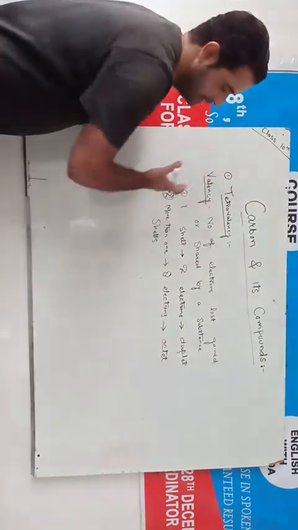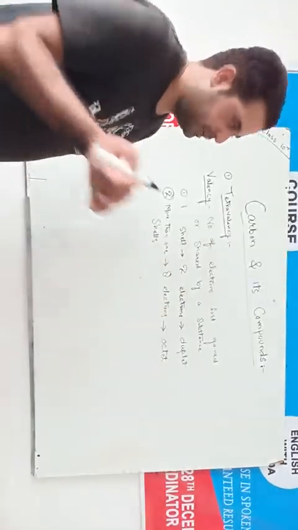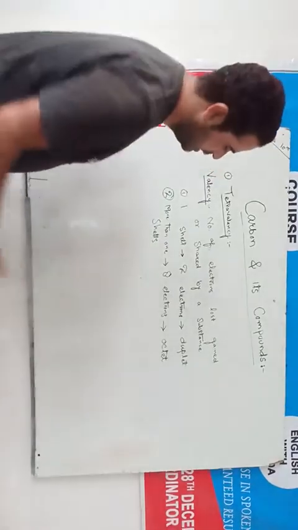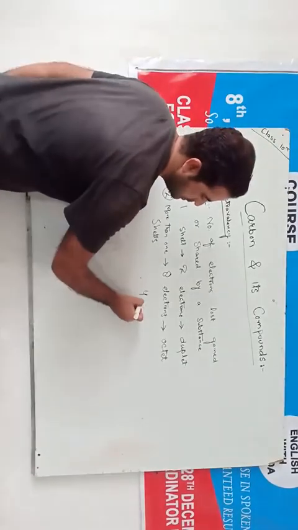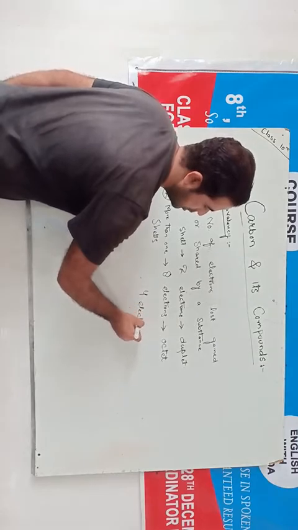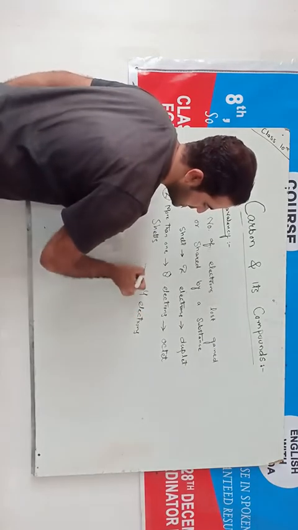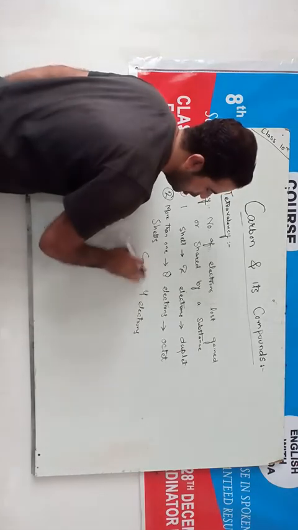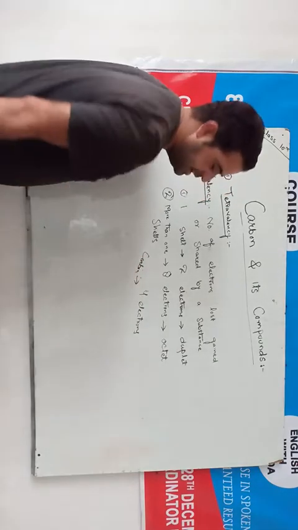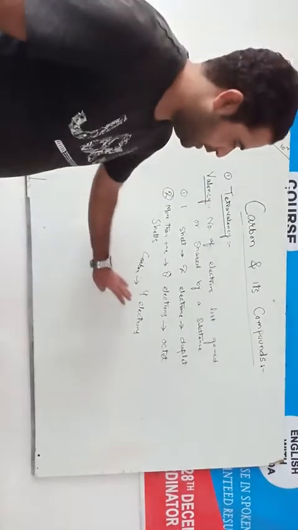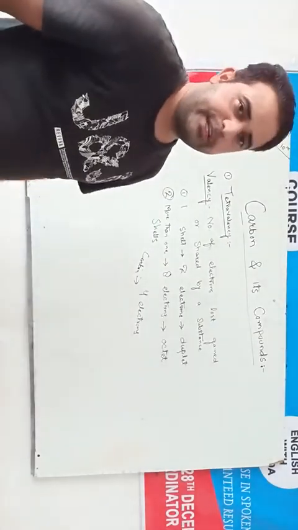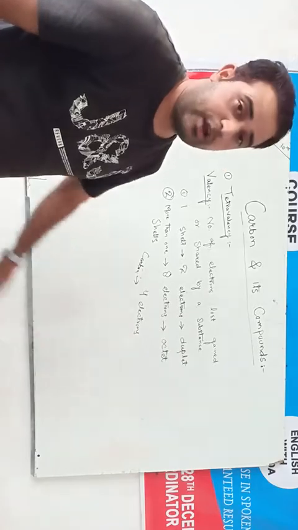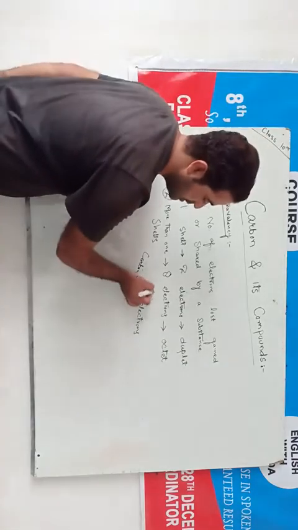Carbon, as I have discussed earlier, has 4 electrons in its outermost shell. So it can be stable only if its octet is complete, that means there must be 8 electrons in its outermost shell, but it has only 4 electrons.